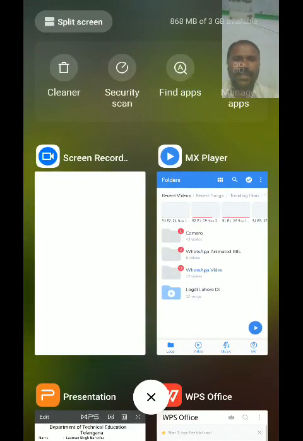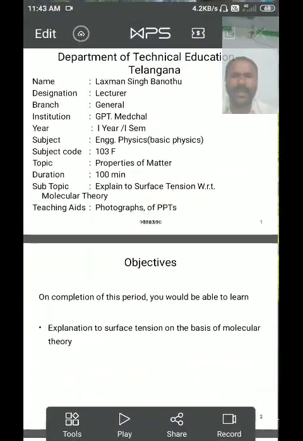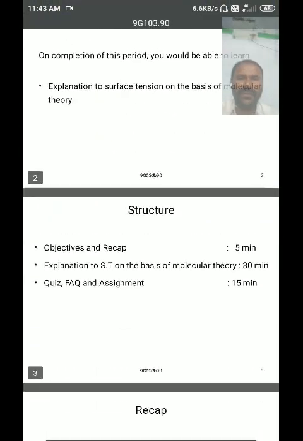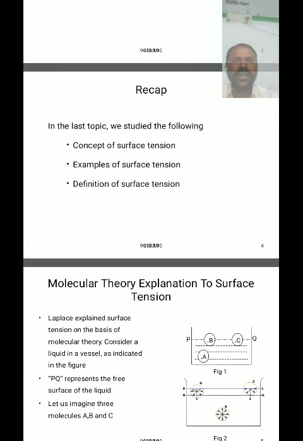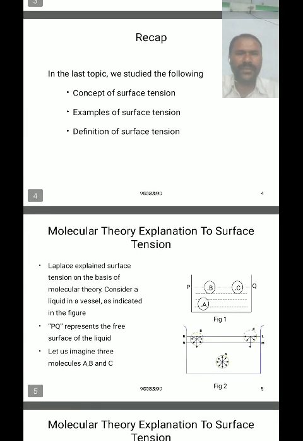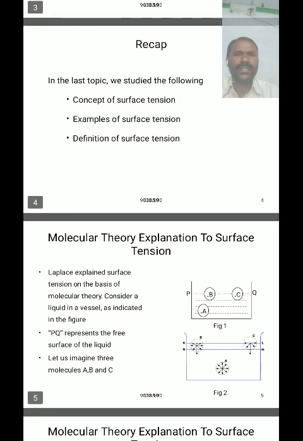In the previous class, we discussed the definition of surface tension, cohesive force, adhesive forces, angle of contact, deformation force, molecular range, and sphere of influence, and the definition of surface tension.